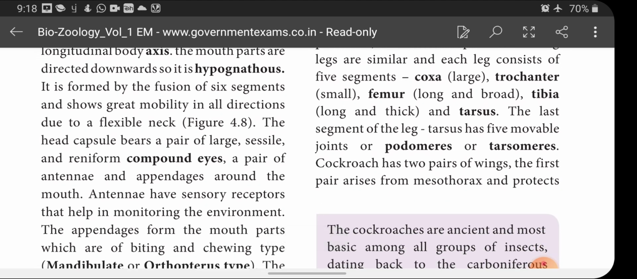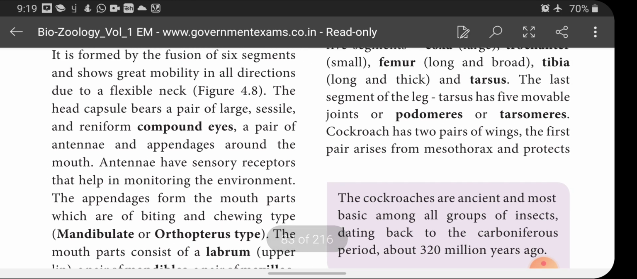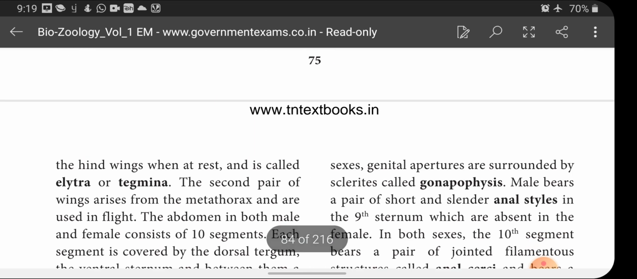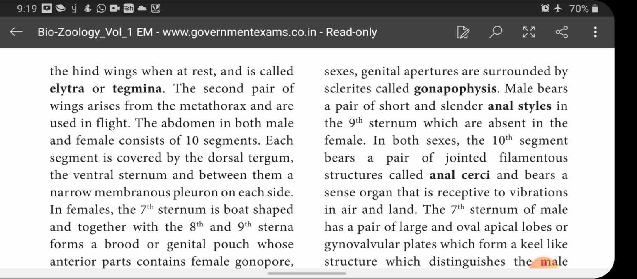Cockroach has 2 pairs of wings. The first pair arises from mesothorax and protects the hind wings when at rest and is called elytra or tegmina. So when we speak about the wings of cockroach, it consists of 2 pairs of wings. First pair of wings arise from mesothorax, and its function is to protect the hind wings when at rest, and this first pair of wings is called elytra or tegmina. Next one is the second pair of wings, which arises from the metathorax and is useful in flight.